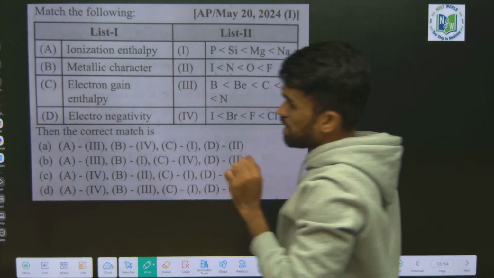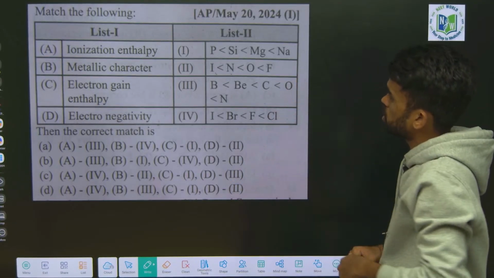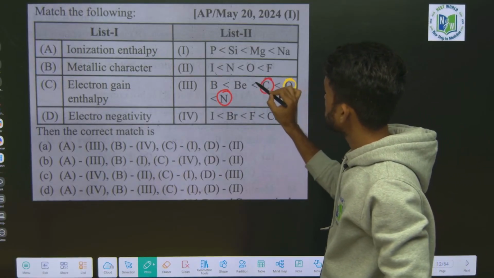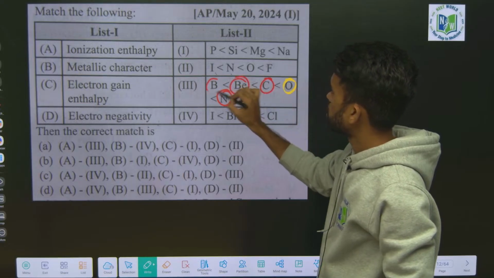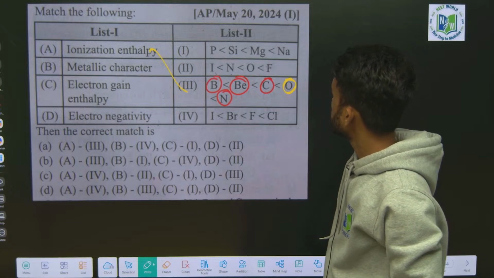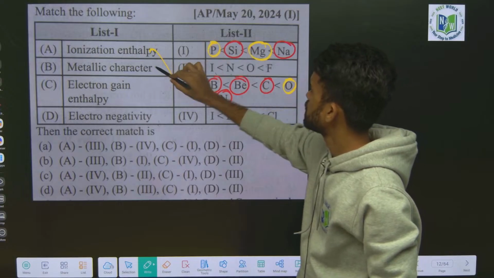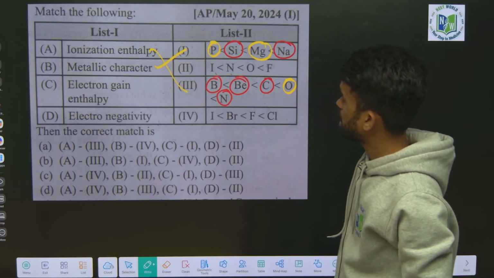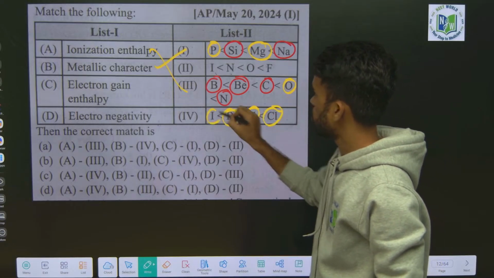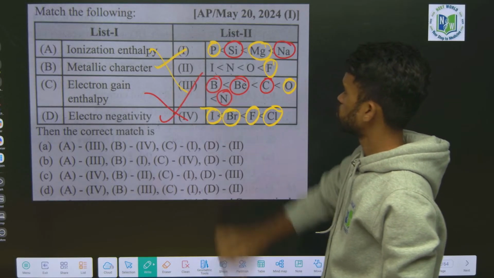We need to choose D as our answer for the question. Next, ionization energy. Tell me, which one is the correct order mentioned here? Nitrogen greater than oxygen greater than carbon, next greater than beryllium, boron. So A3. Metallic character, metals you check, where do we have metals? Sodium, magnesium, silicon, phosphorus. This is B1.